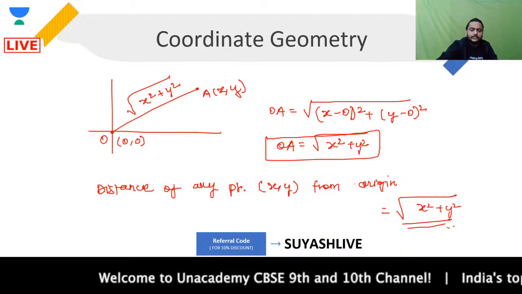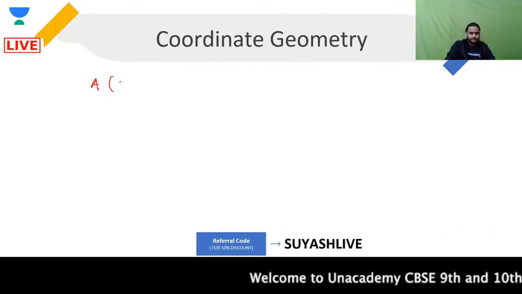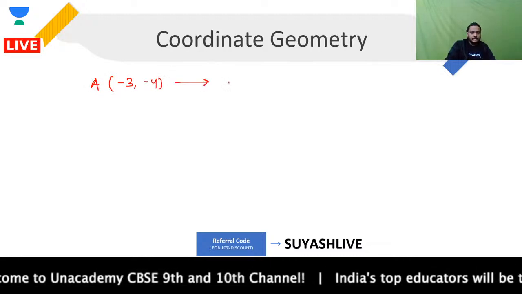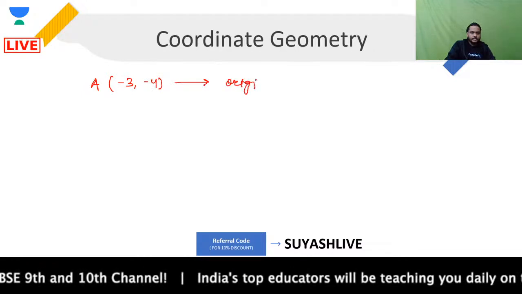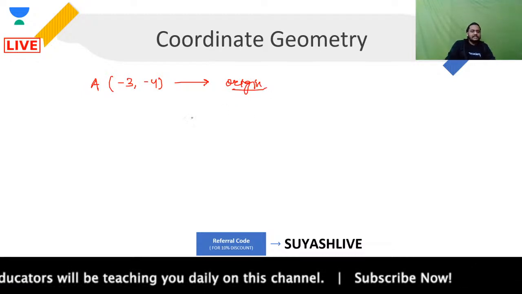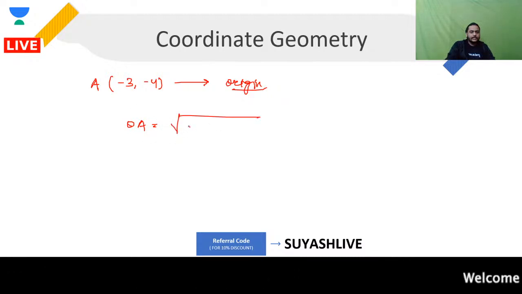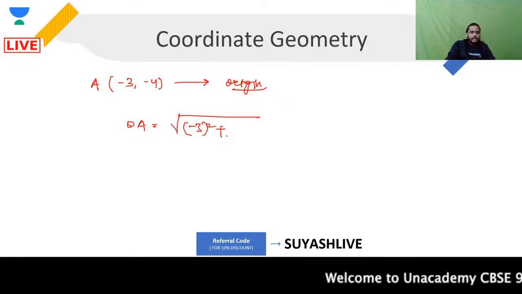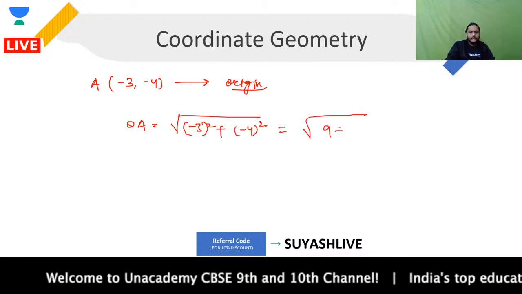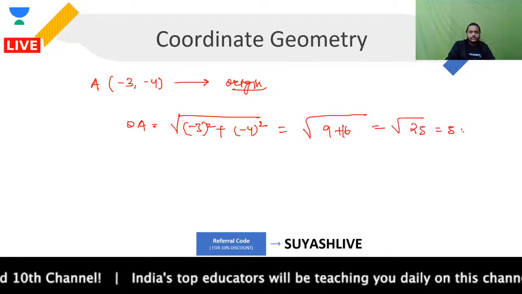Now moving forward, guys, if we take some example over here, let's say I'm having a point A (-3, -4), and I want to find out the distance of this point from the origin. What will that be, guys? OA will be defined as the under root of (-3) square plus (-4) square. This will give you under root of 9 plus 16, that is under root of 25, and that is going to be 5 units.